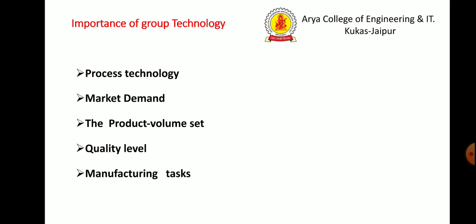First, process technology. Use at most two or three proven technologies, and only proven ones per factory. Second, market demand. Address only one or two sets of demands per factory involving price, quality, and lead time. Third, the product volume set.